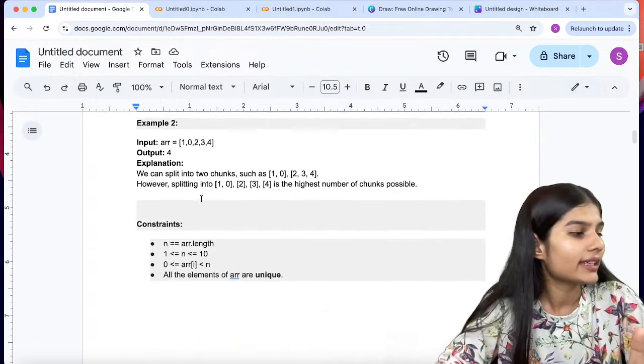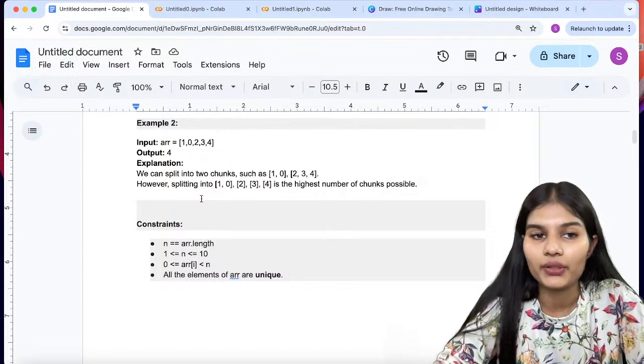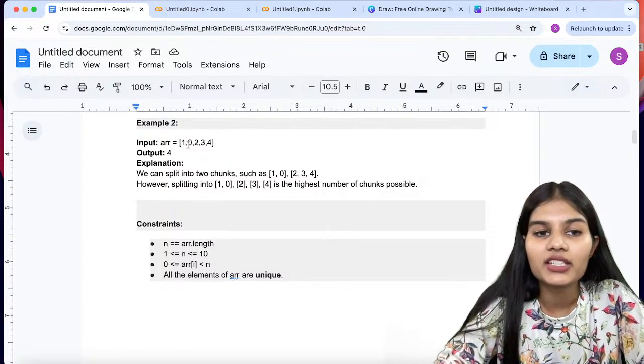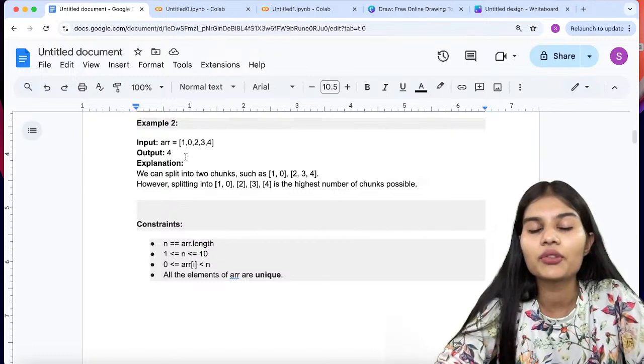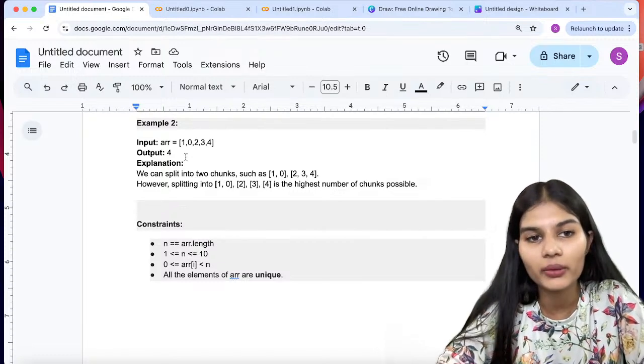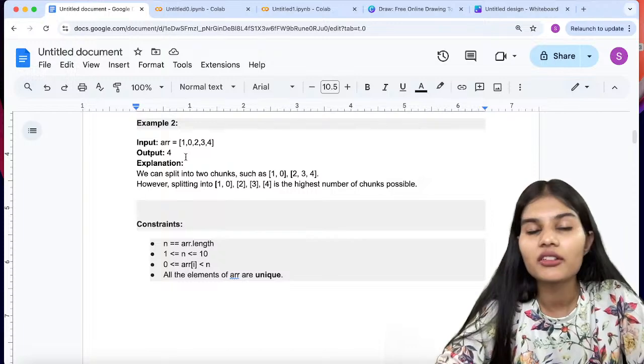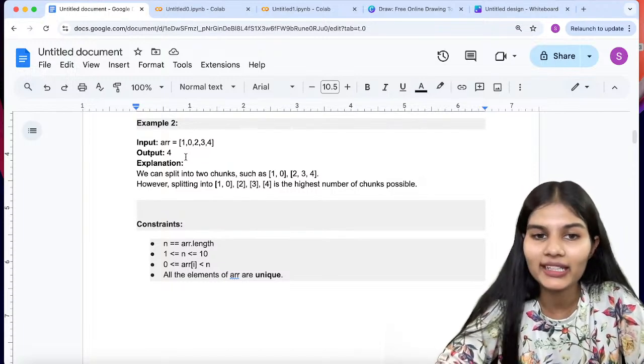Now if I check the second example, my second example says we're having array equal to 1 comma 0 comma 2 comma 3 comma 4. My final output is 4 over here. How do we explain that particular one?